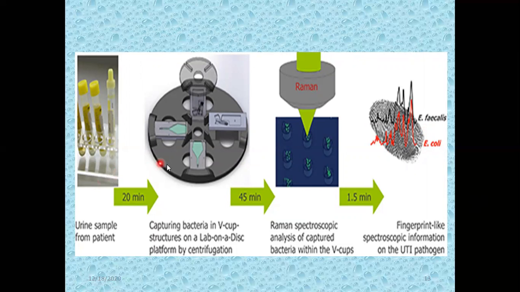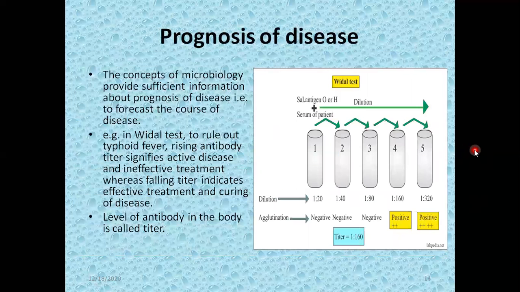So this is the urine analysis. The urine is taken, subjected to centrifugation to capture the bacteria, then we perform this Raman spectroscopic analysis. These fingerprint graphs are obtained, and by measuring the graph we can identify the bacteria. So this is the isolation and identification of the microorganism from the pathological lesion, either by taking the blood sample or by taking the urine sample.